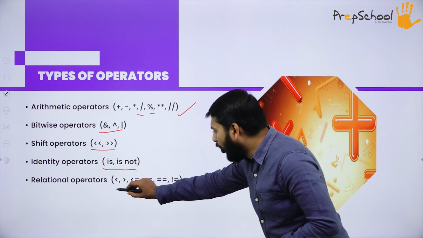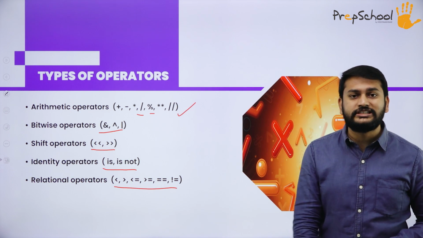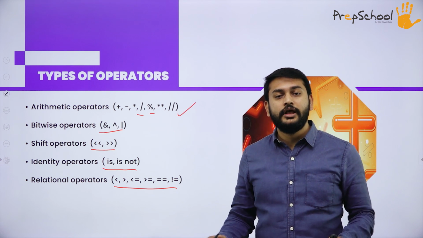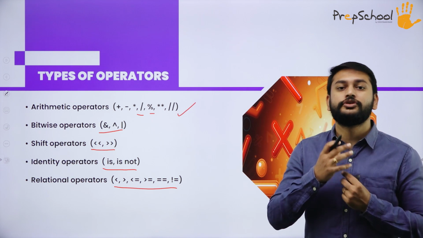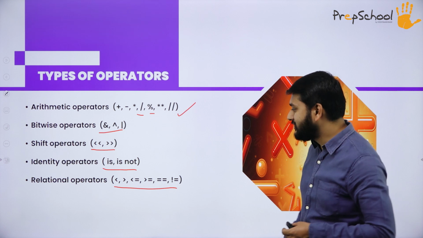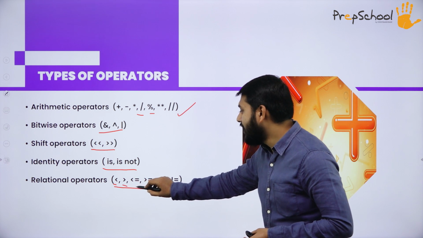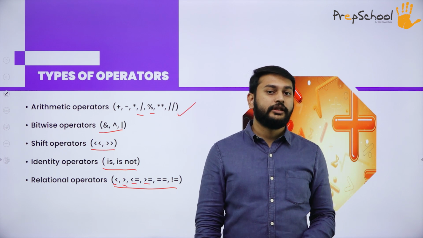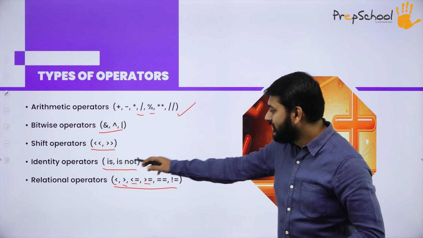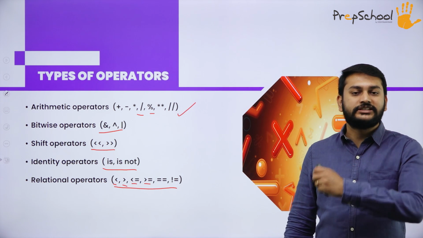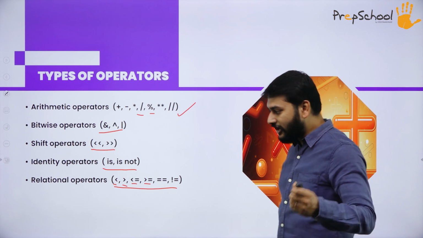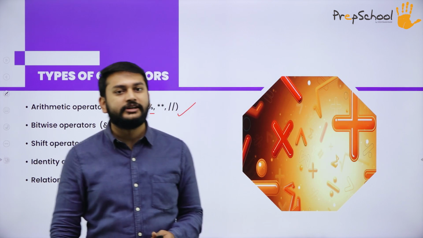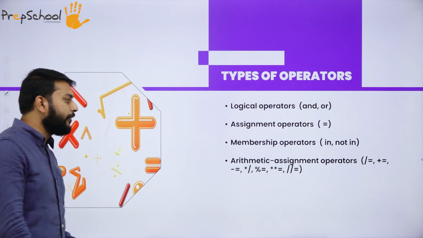The next one, hope all of you would have come across, is the relational operator, which will tell you the relationship between two different variables. That is less than, greater than, less than or equal to, greater than or equal to, is equal to, and not equal to. All these come under the category of relational operator. As of now, you just have to remember the names of the different operators that you have.